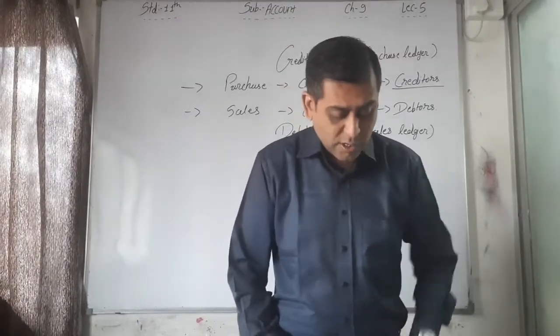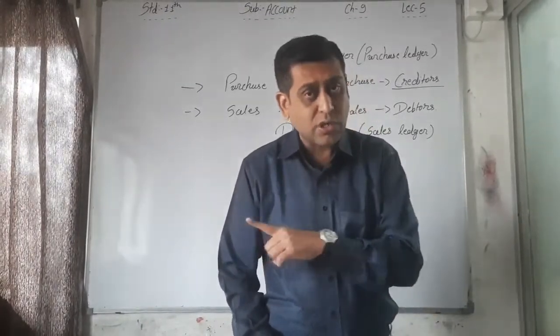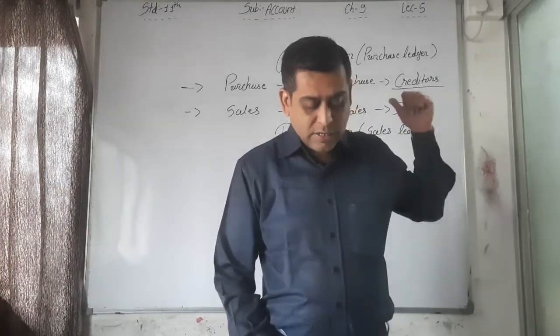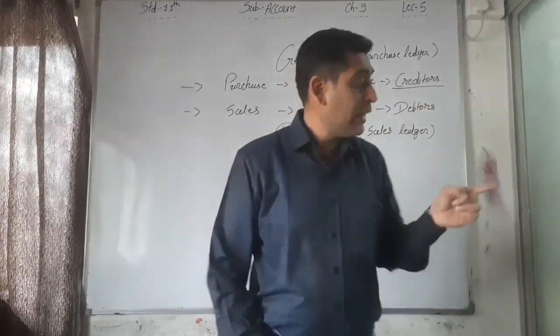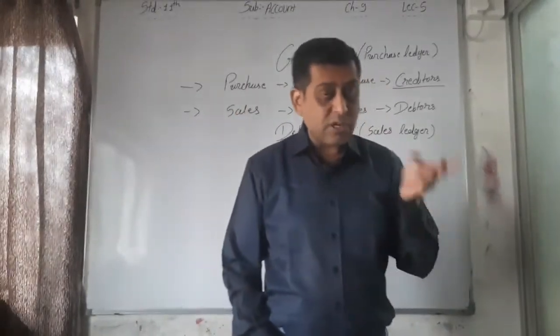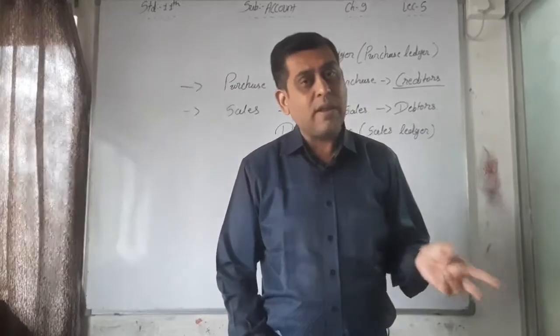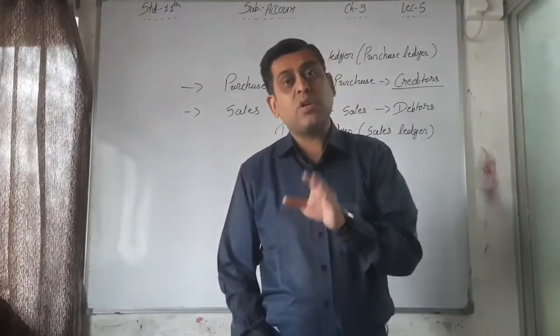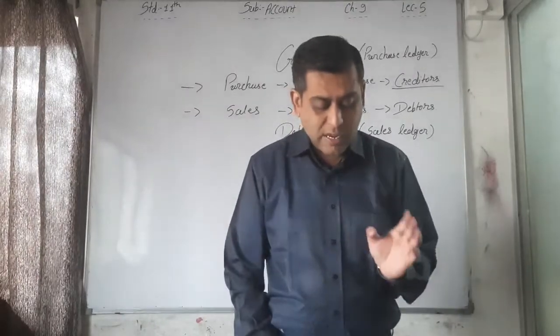Ledger means what? Here, ledger of individuals and general ledger. Now ledger of individuals is divided into two: creditors ledger and debtors ledger, that is called purchase ledger and sales ledger. Now the purchase ledger is also divided into two, alphabetically or area wise. Debtors ledger is also divided into two, alphabetically or area wise.